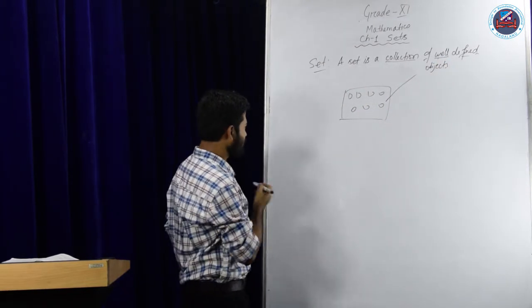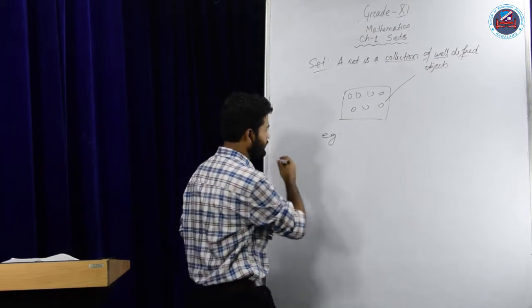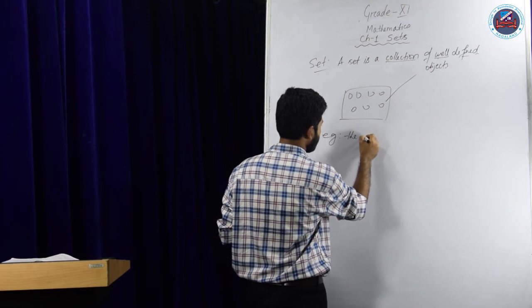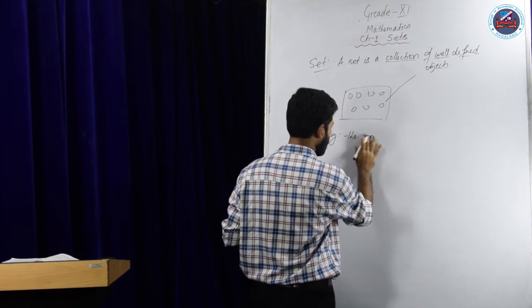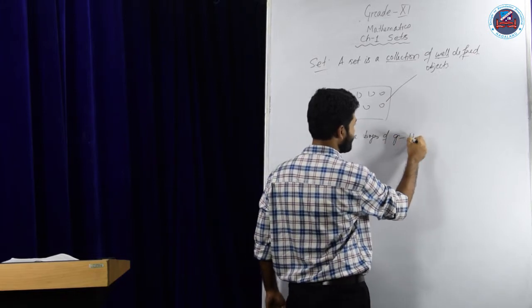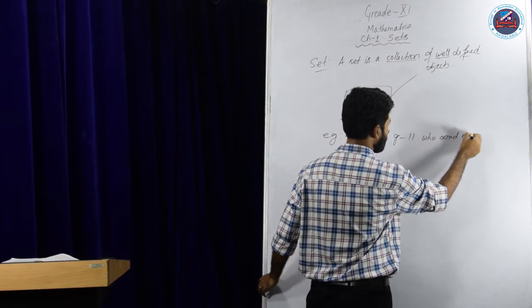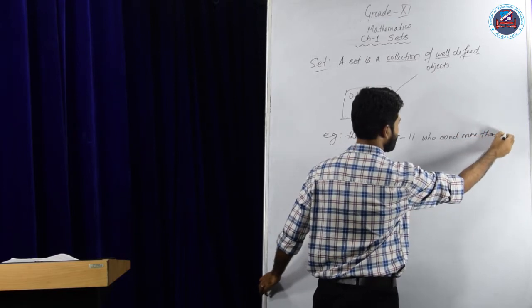For example, let me take the boys of grade 11 who scored more than 80.